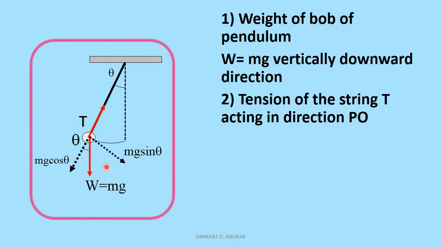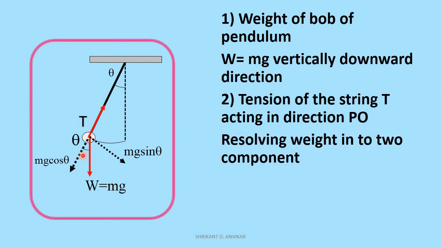The second force acting on the pendulum is the tension of the string. Tension of the string is acting along direction PO. In this way, there are two different forces acting on the pendulum, weight and tension. Now, corresponding angles are congruent, and therefore the measure of this angle is theta. If we produce two different axes, then the measure of this angle is theta.